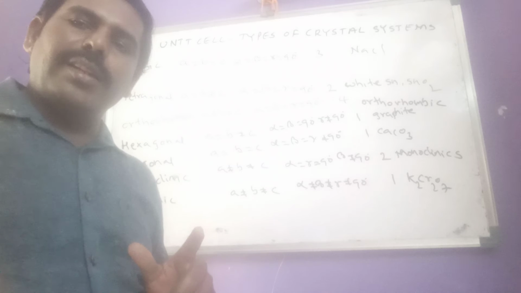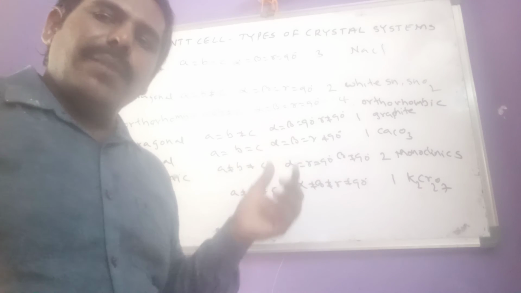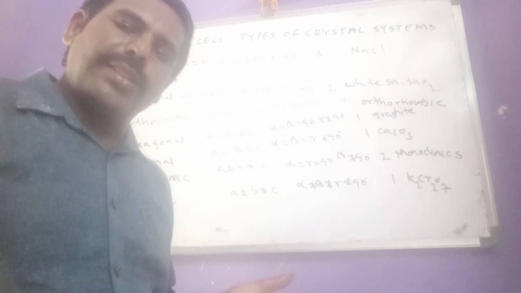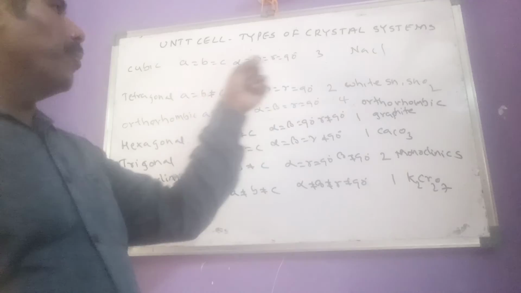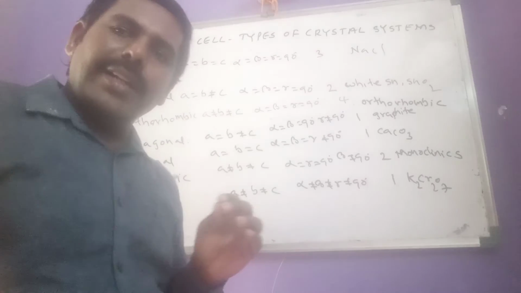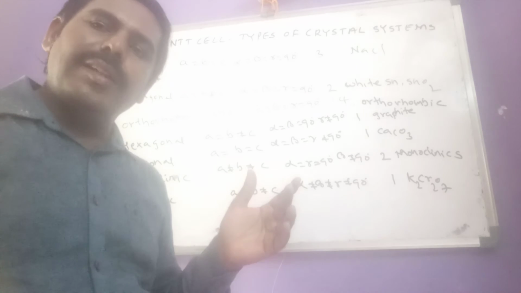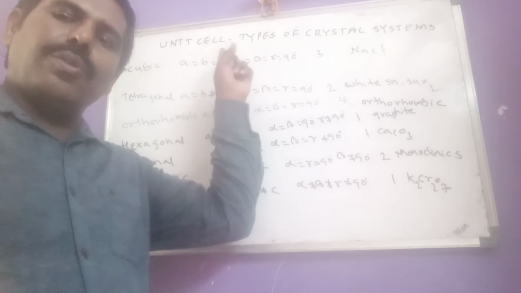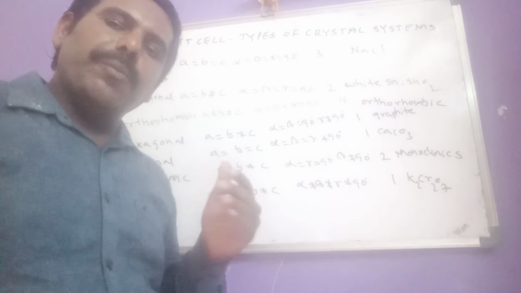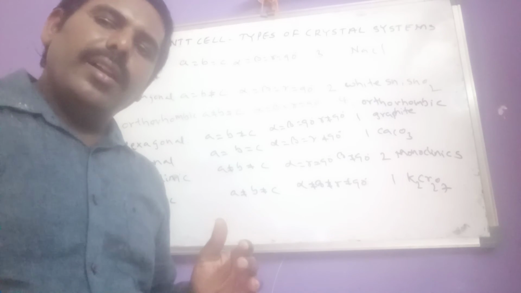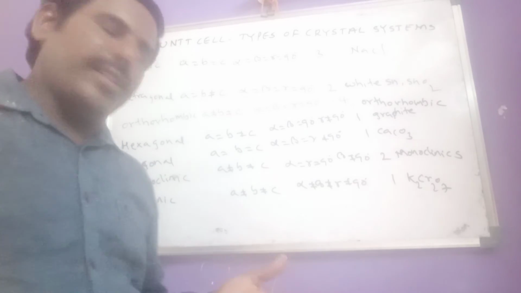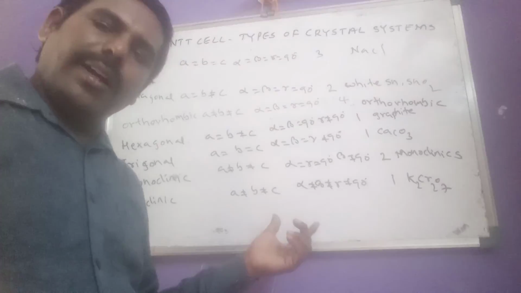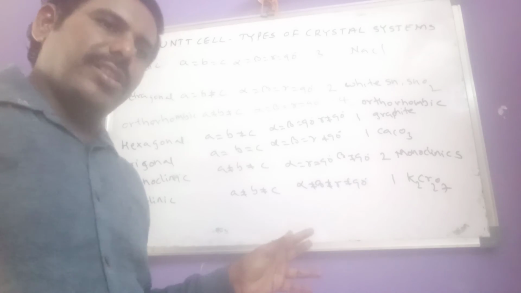Now let us see what questions we get regarding this table. The first question is, which is the most stable form among these crystal systems? Cubic, because all edge lengths are equal and angles are also equal, and equal to 90 degrees. What is the most unstable crystal system? Triclinic, because nothing is equal, everything is irregular. So this is the most unstable.